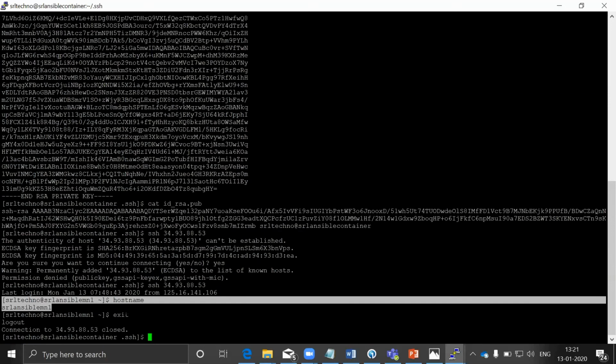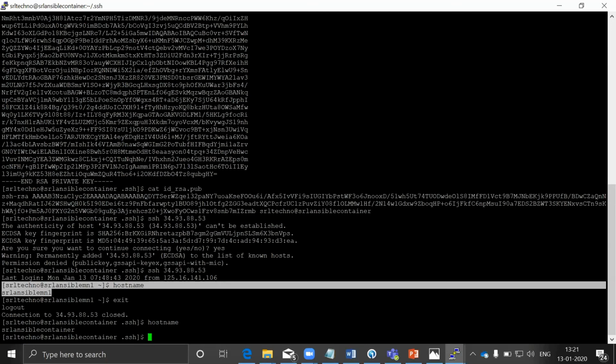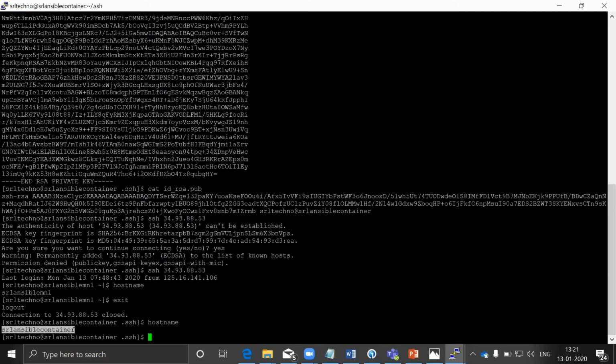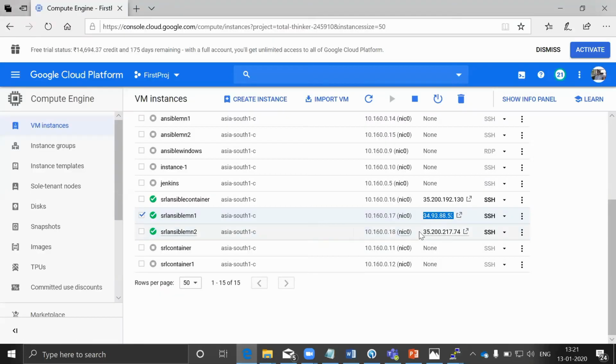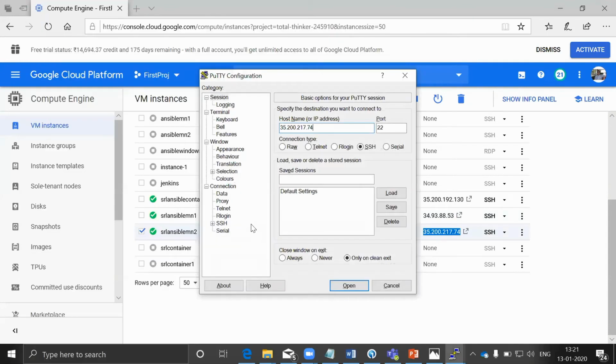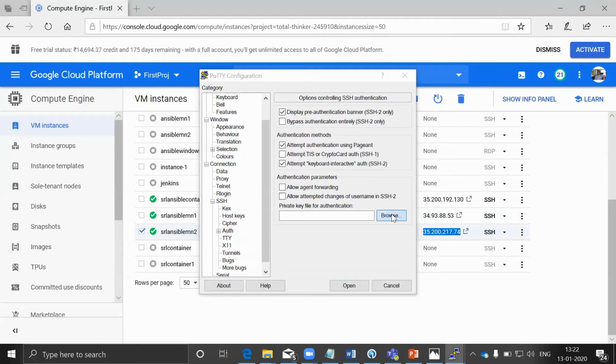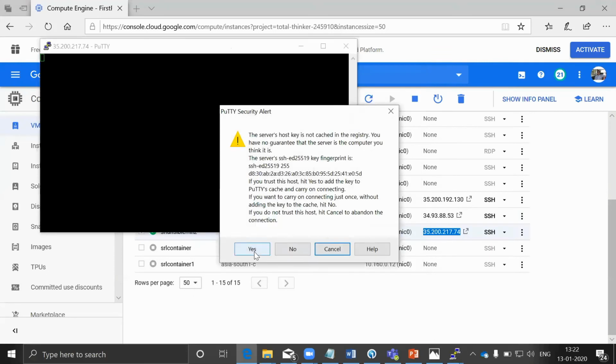So now I'll exit. When I exit, I come back to my host server, that is the container server. Now let's do the same exercise for the managing node server as well. The IP address is 35.220.217.74. Update the key, select the key that was generated here, open it, click yes.